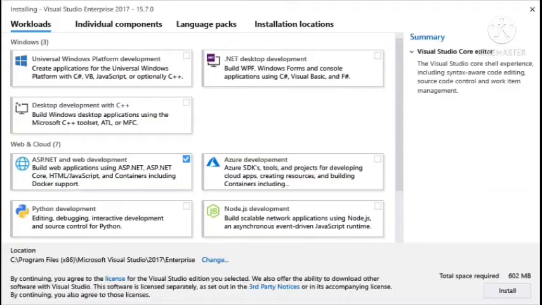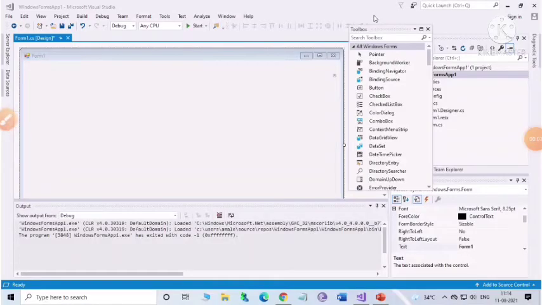Okay, now just click on the download button. That will download a web-based installer. A web-based installer is software that downloads the required files from the internet and installs the software. The installer will ask you about the components that you want to install on your computer or system. So here you have all these options. Okay, so select your required option.